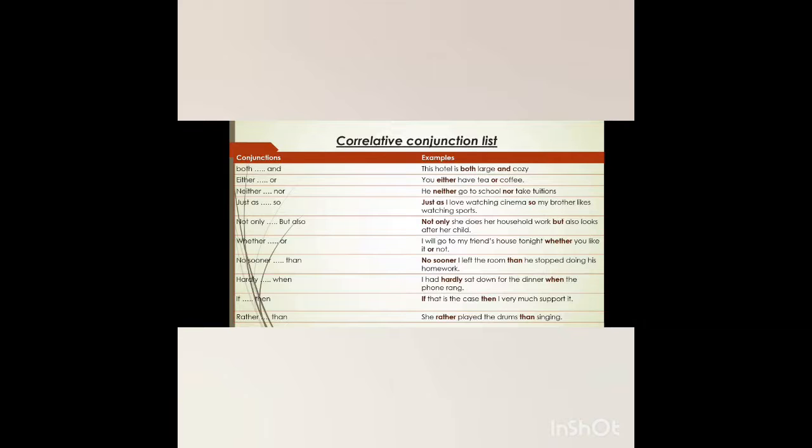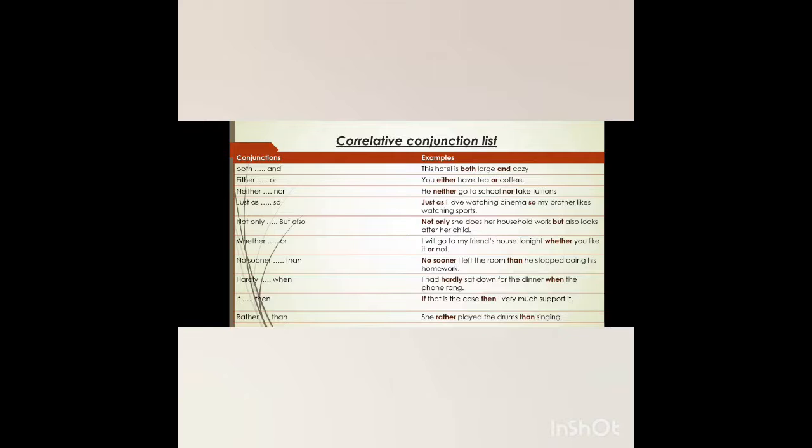For example, we have both and, either or, neither nor, just as so, not only but also, whether or, no sooner than, hardly when, if then, rather than. Here this conjunction works in a pair. We will always have to use these conjunctions in a pair to connect different kinds of sentences.